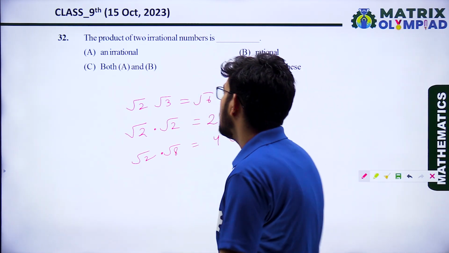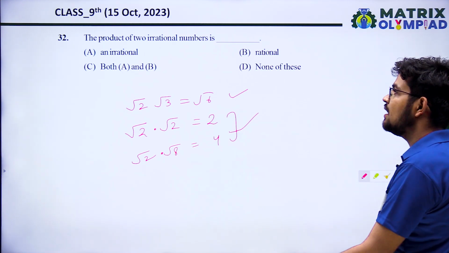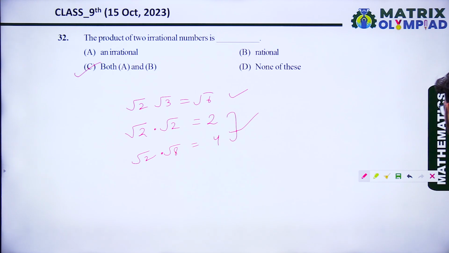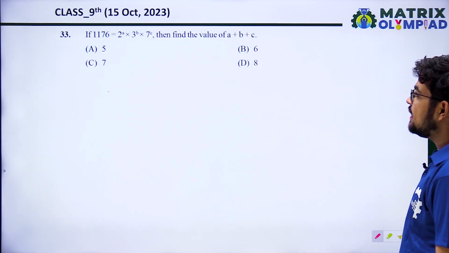So the product of two irrational numbers is rational and irrational both. So both A and B are the correct answer. So option C is the correct. The next question,